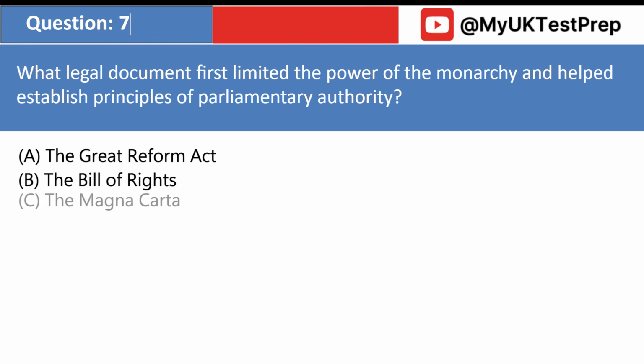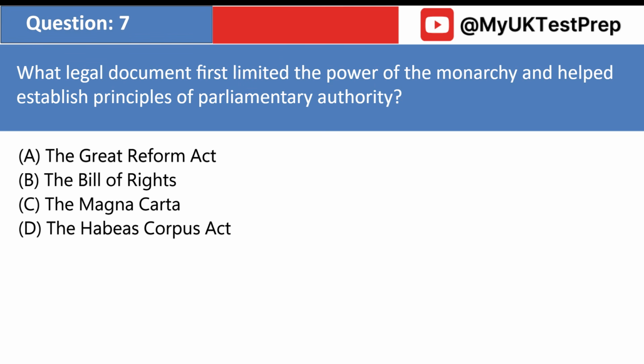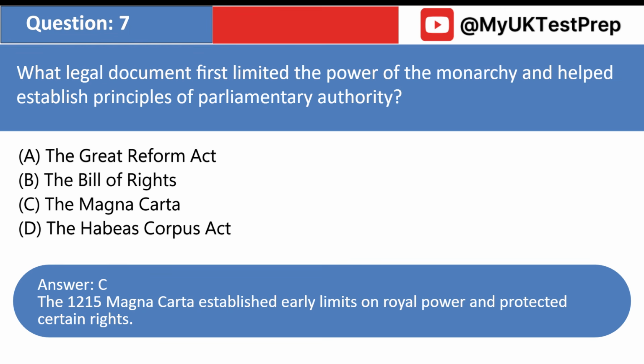What legal document first limited the power of the monarchy and helped establish principles of parliamentary authority? A. The Great Reform Act. B. The Bill of Rights. C. The Magna Carta. D. The Habeas Corpus Act. Answer: C. The 1215 Magna Carta established early limits on royal power and protected certain rights.